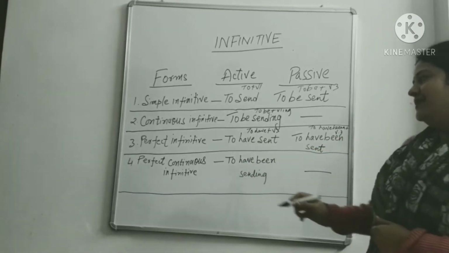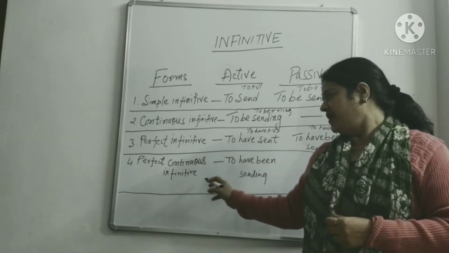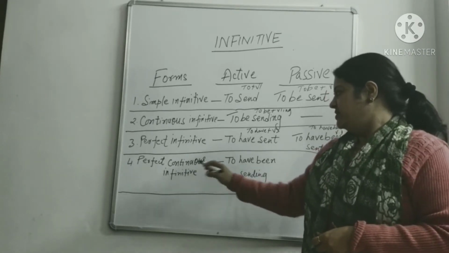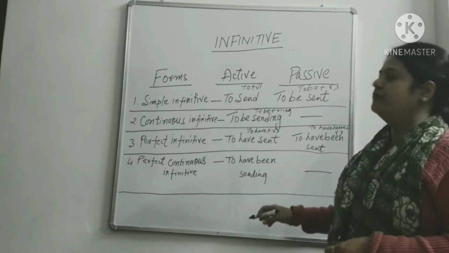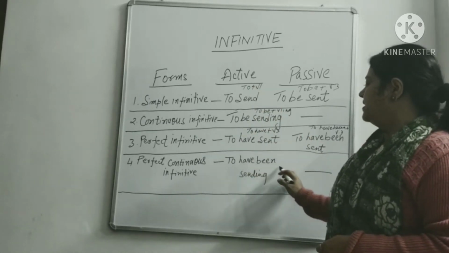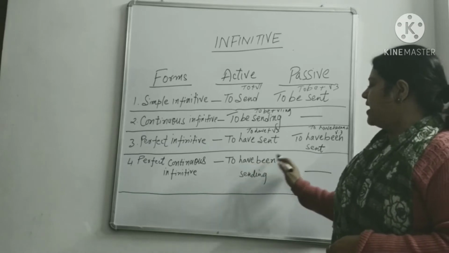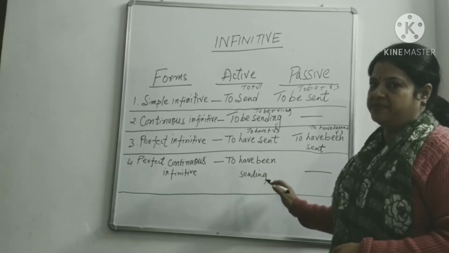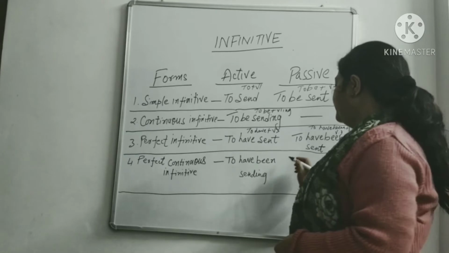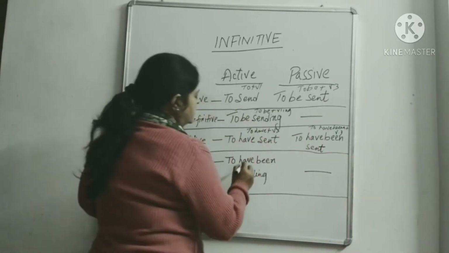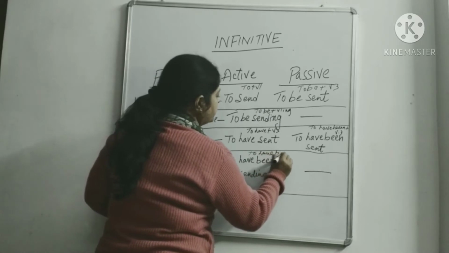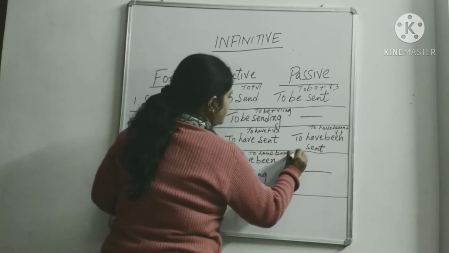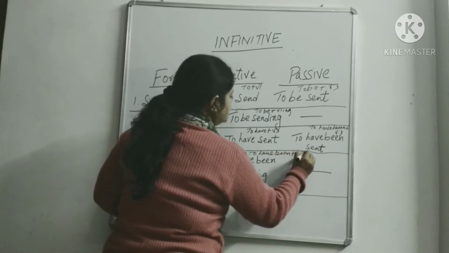And the last one is perfect continuous infinitive. The formation of perfect continuous infinitive in active voice is to have been sending. This is to have been plus present participle, so to have been plus ing, V1 में ing.